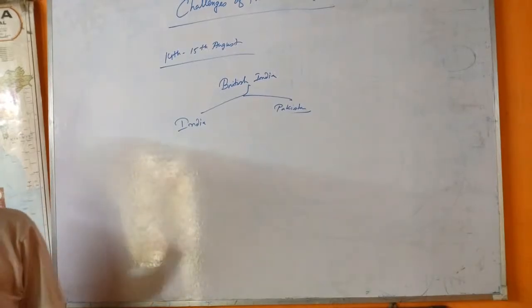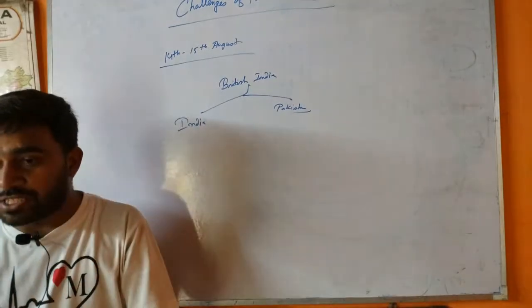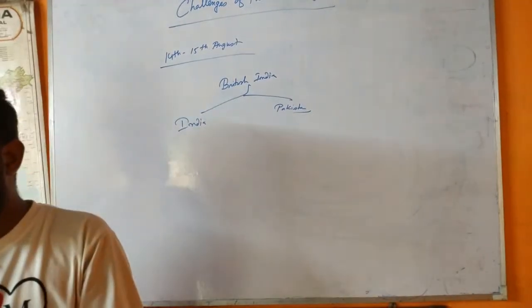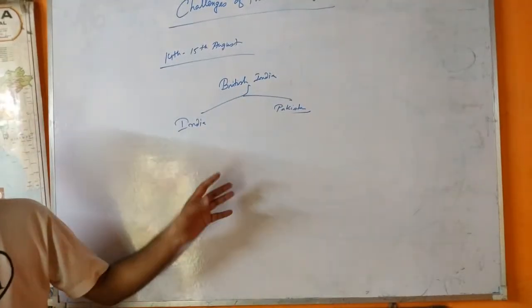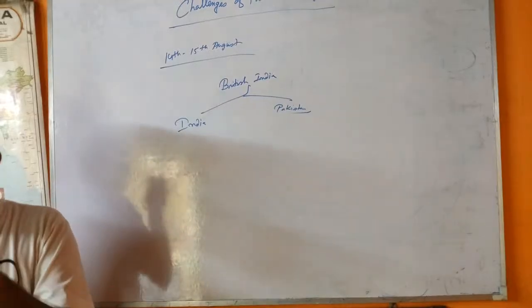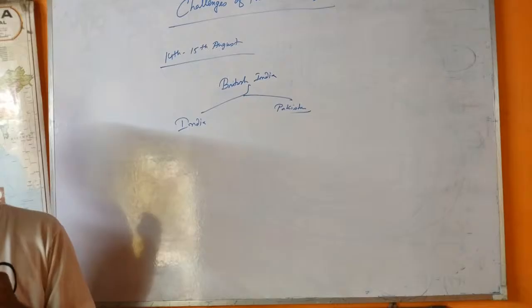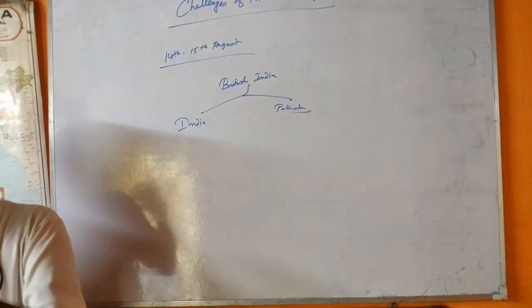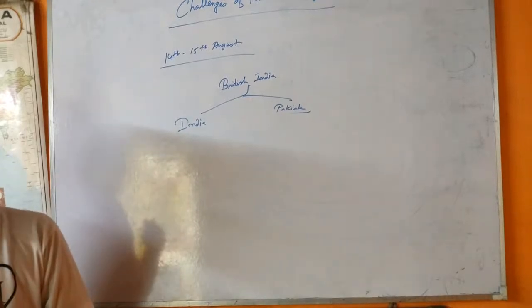And how to save the country in this diversity? There are a lot of diverse people living in India. The second challenge is how to establish democracy, and the third challenge was to ensure the development and well-being of the entire society. How to develop the society.